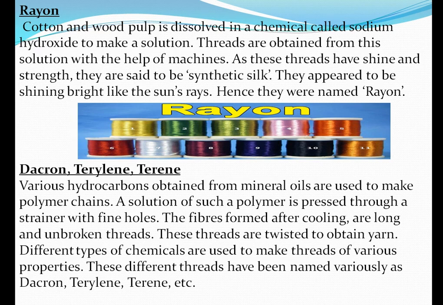After cooling, the fibers are formed, which are long and unbroken threads, that means they cannot be broken. Afterwards these threads are twisted to obtain yarn. Yarn means thread. In this way, different types of chemicals are used for making different threads, and they have been named dacron, terylene and terene.